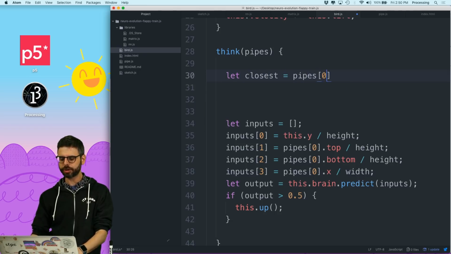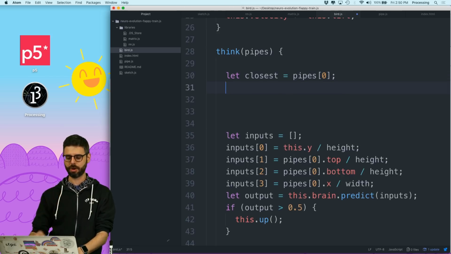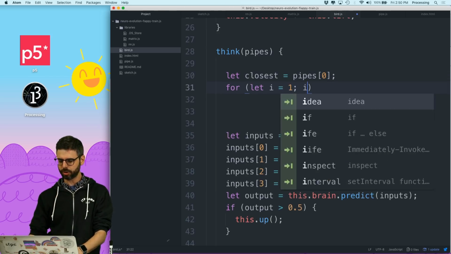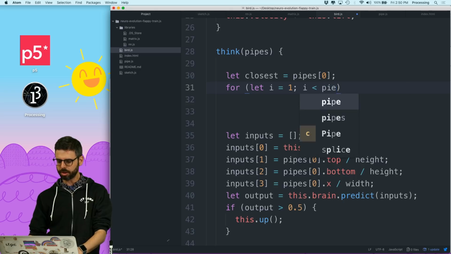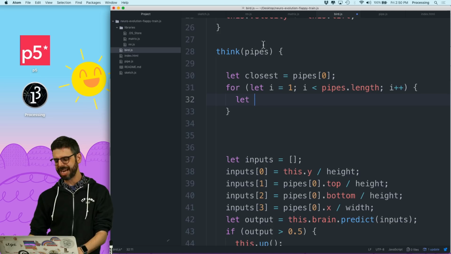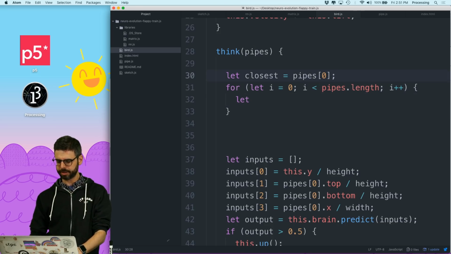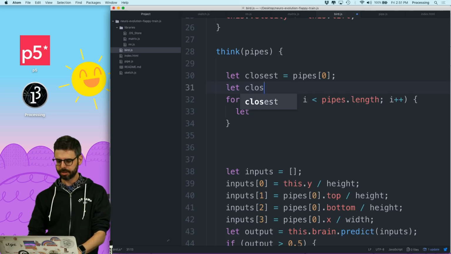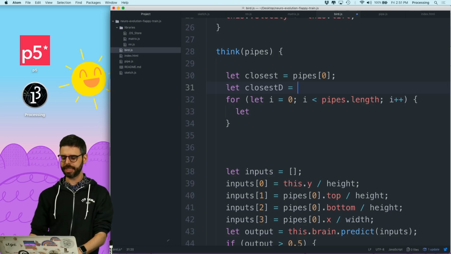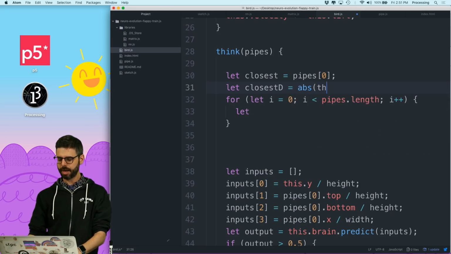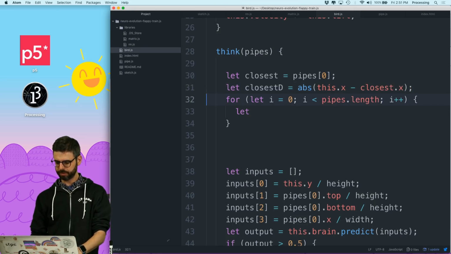So I'm going to assume the closest pipe is pipes index 0. Then I am going to look at all of the pipes starting with 1, and I'm going to say, actually, you know what? Let's do this. And I want closest d, being the closest distance, to be the absolute value of this.x minus closest.x. Okay.